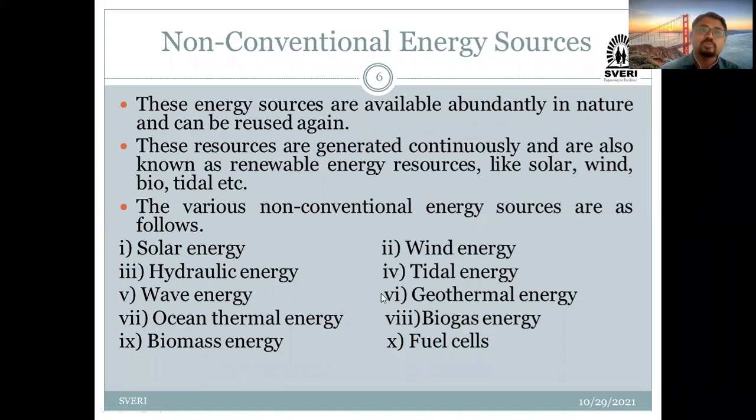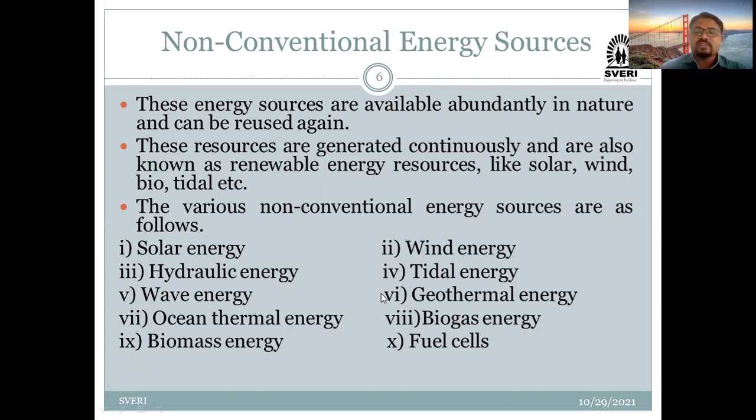The energy which is produced due to degradation of plants and animals. Understand the difference between biomass and biogas. Biogas is the energy produced due to the organic degradation of waste product, and biomass is the energy produced due to the organic degradation of plants and animals. This is the difference between biogas and biomass.